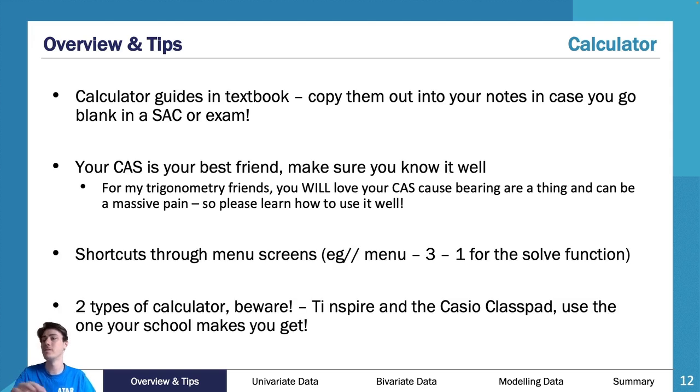So always have some shortcuts on your menu screen if you can. If you can't, make sure you've got some little points in your summary book or your bound reference, whichever one you want to call it. Please have some little menu shortcuts in there, because if you get into the exam and you stumble and have a mind blank, you just want to have those shortcuts in there so that you know where you're going and what to do. It is your best friend.